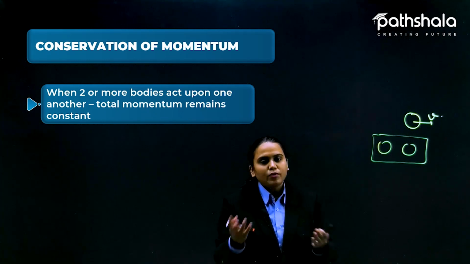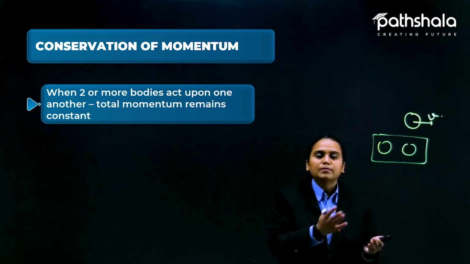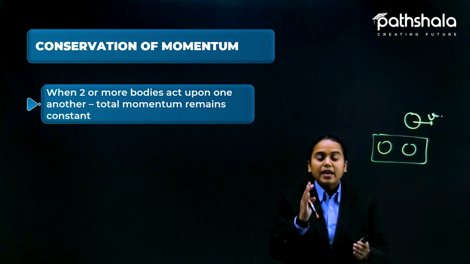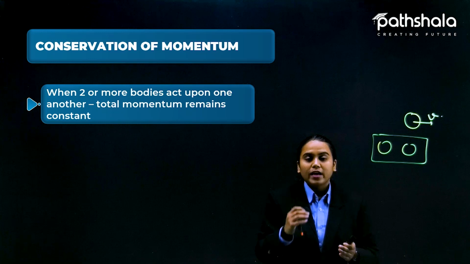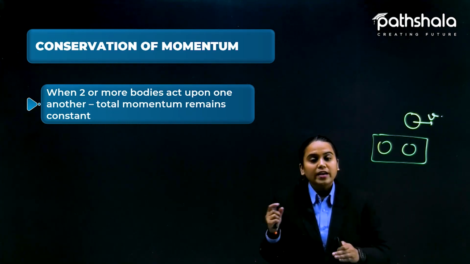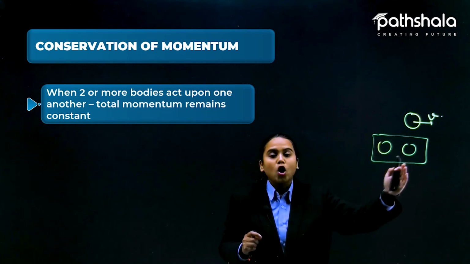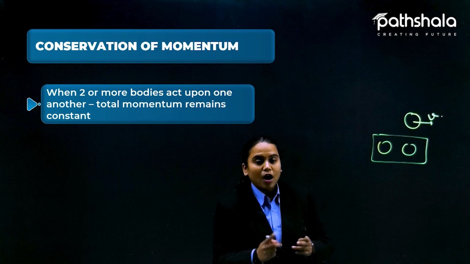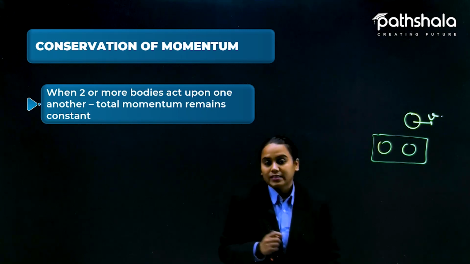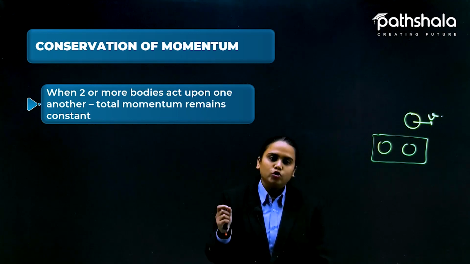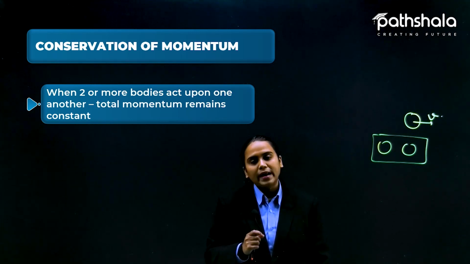Because we have a formula that mass multiplied by velocity gives the momentum. Okay, that is fine. But if somebody wants to know what is going to be the response of the other body, here we can say that when two or more bodies act upon one another, the total momentum remains constant. That remaining constant is the conservation of momentum.